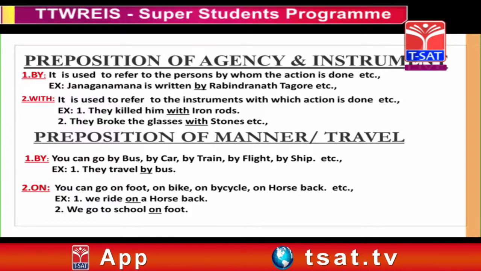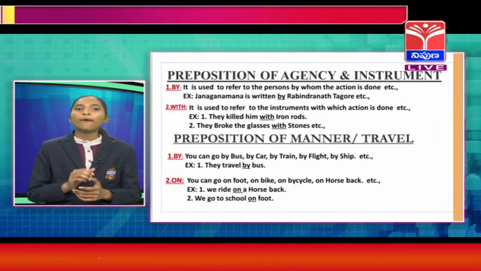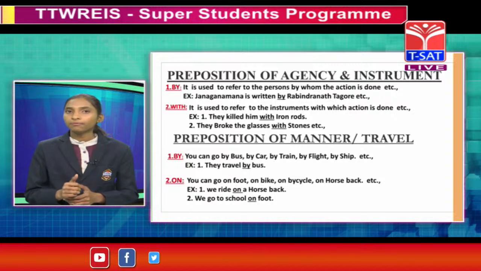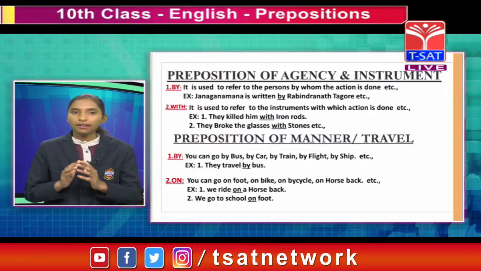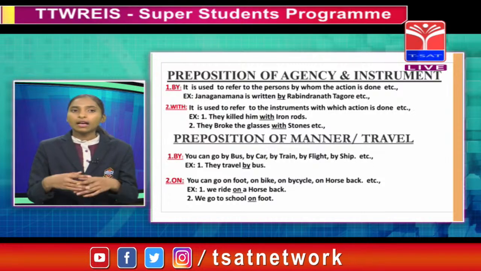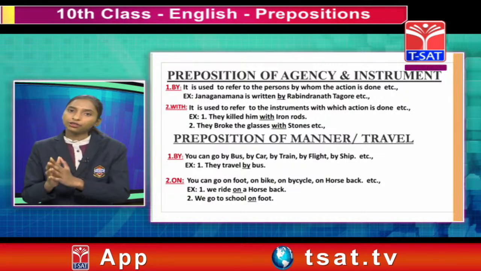For example, I think you all know this answer. Shall I ask the question? Okay. Jana Gana Mana is written by whom? Yes, Jana Gana Mana is written by Rabindranath Tagore. And it is the example for by in preposition of agency and instrument.